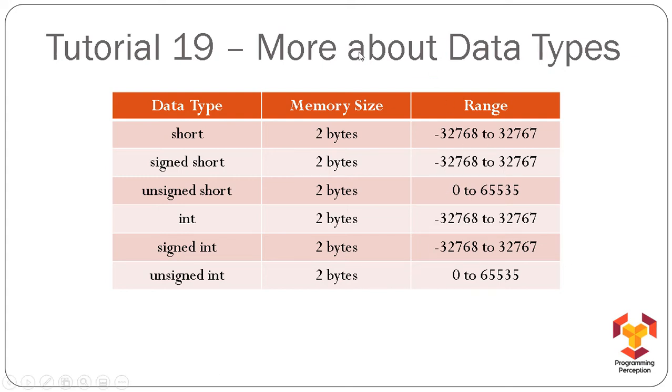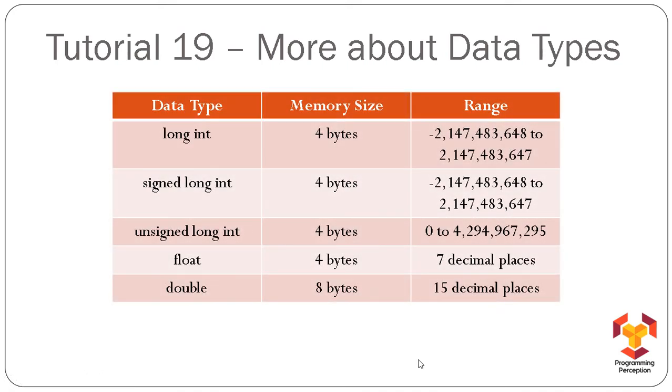Now let me tell you, these memory sizes, especially in case of C language, are compiler dependent and operating system dependent. Hence, maybe in your computer integer is occupying 4 bytes of space, right? And here it is shown as 2 bytes. So this is one of the complications with C language. The amount of space a certain data type will take in memory depends on the compiler and the operating system both. Now these are some more versions of integer, and 2 versions I have shown you.